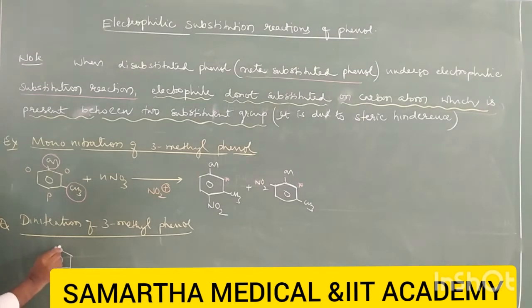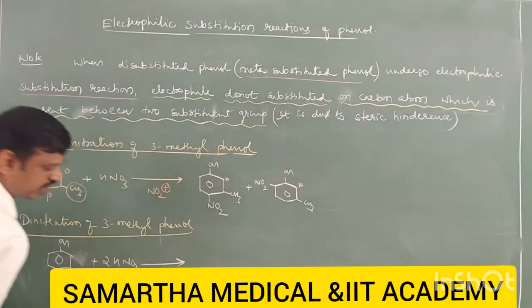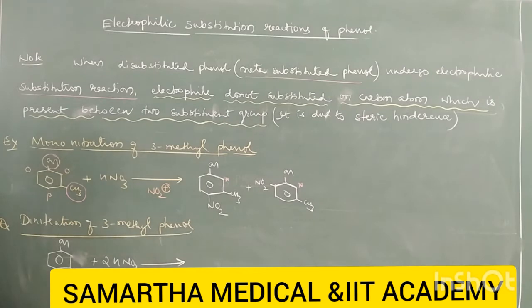It is phenol, here is 3-methyl, and it undergoes dinitration. In dinitration, two NO2 groups have to be substituted. When two groups have to substitute, we know that this is the ortho position, this is ortho, and this is para. It means NO2 may substitute here, or here.